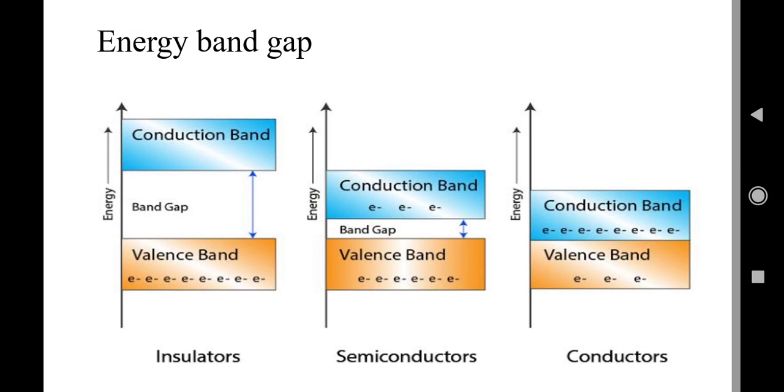So what is the difference between conduction band, valence band, and band gap? What is meant by band gap? What is meant by conduction band? What is meant by valence band? These are the main basic concepts of electronic devices. First of all, what is meant by insulator? Does anyone know?